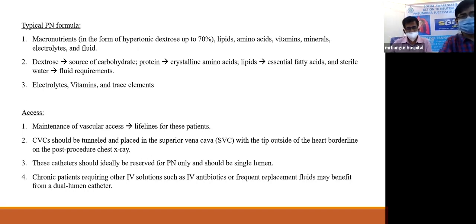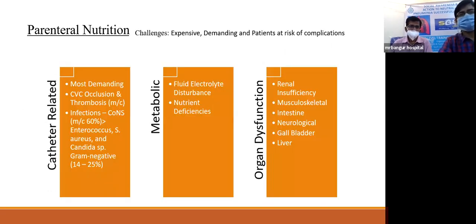And those chronic patients who require IV solutions, such as antibiotics and frequent replacement fluids, a dual lumen catheter might also benefit. Now, parenteral nutrition comes with its challenges: it is expensive, demanding, and carries a risk of complications. These complications have been covered by the previous speaker.